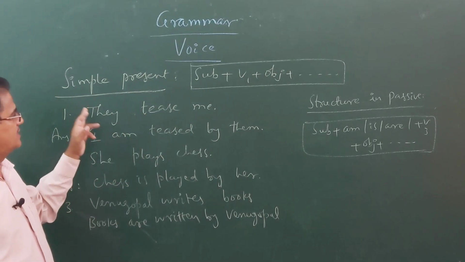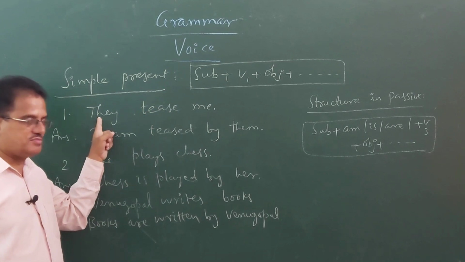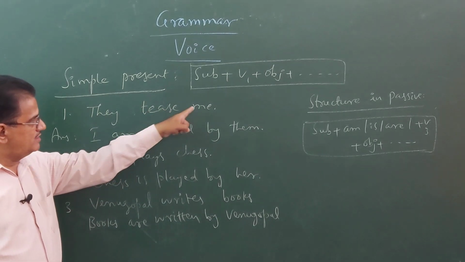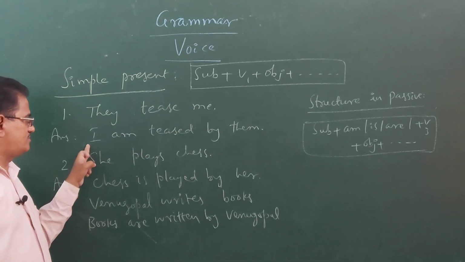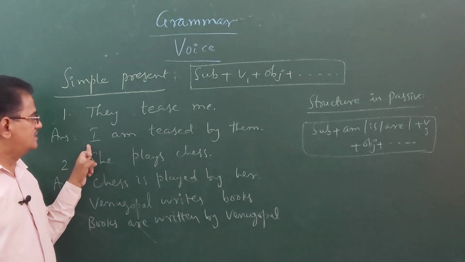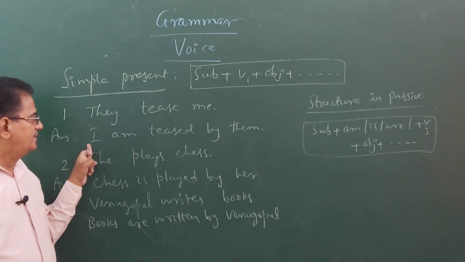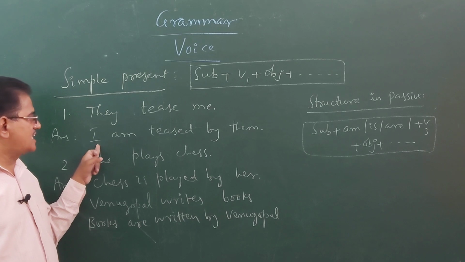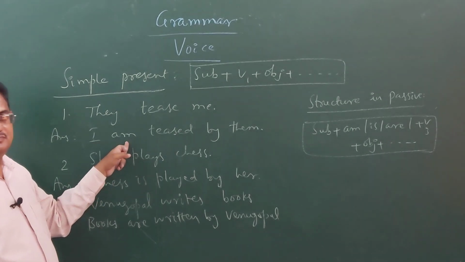For example, look at this. They tease me. They is the subject, tease is the verb, me is the object. Me is written in the place of the subject, that becomes I. I is generally in present tense followed by the word am.